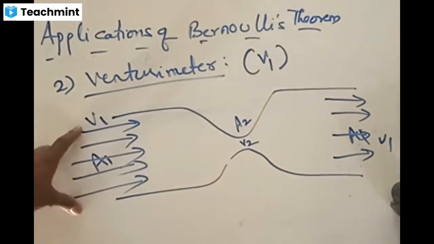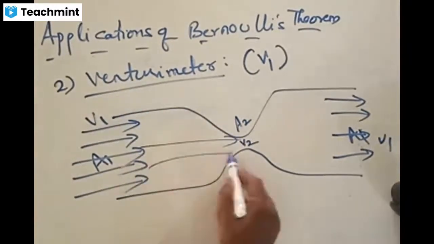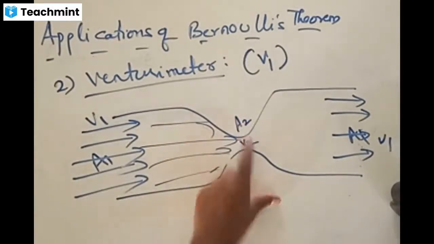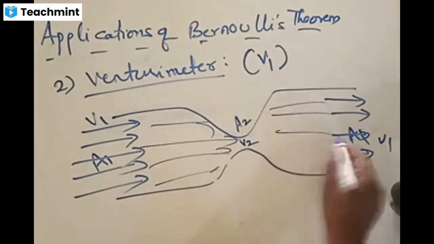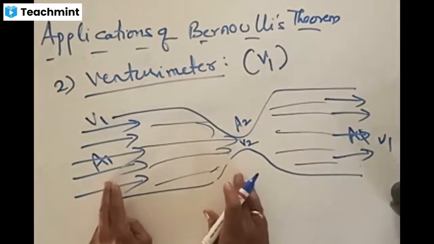At an area of A1, the fluid is entering at a speed of V1. It keeps on moving, because it is flowing, it will not stop. When the fluid enters this region of A2, it will get a speed of V2. And again, once it releases, it comes out with a speed of V1. We are not bothered about the second part. Only these two things we need to take out.